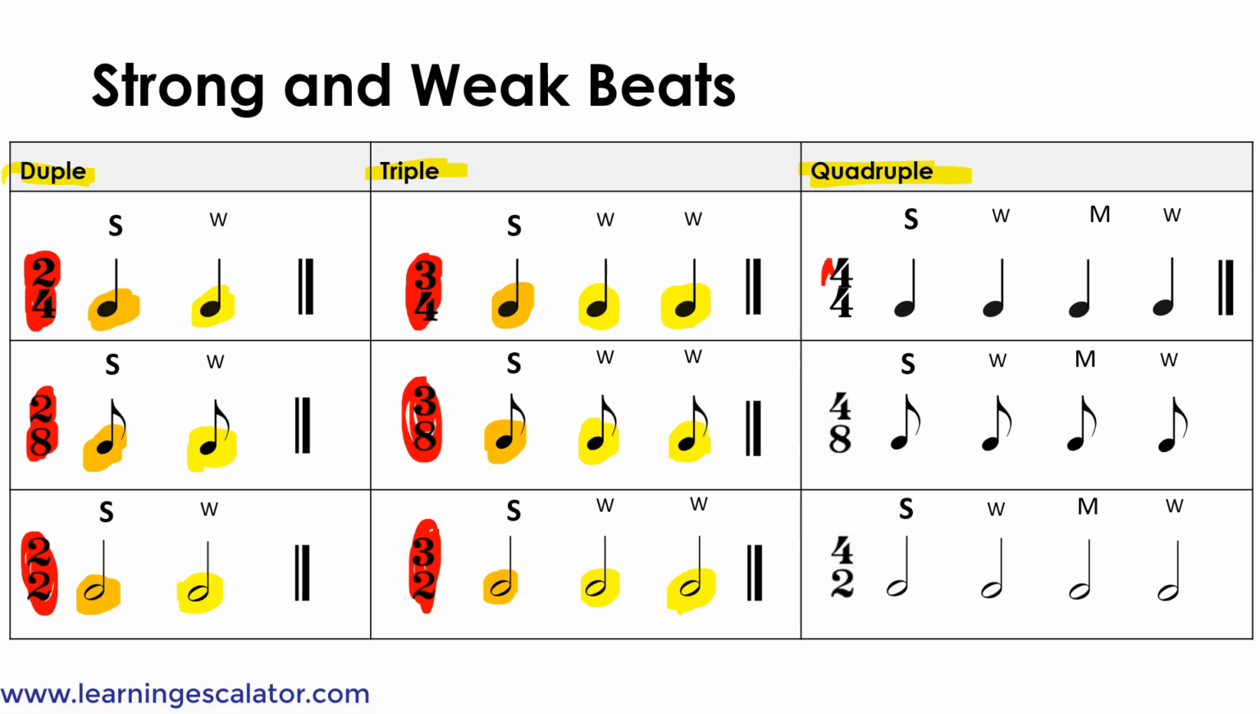Now in quadruple time, in 4/4 time, there's one strong beat, which is the first beat, and there's a weak beat, which is the second beat, and the third beat is a medium beat. So medium beats are stronger than weak beats, but weaker than strong beats. Now the fourth one is another weak beat. In 4/8 time, it's the same. First one is strong, and the third one is medium, and the second and fourth are weak. And also in 4/2 time, the first note is strong, the third note is medium, and the second and last are weak.